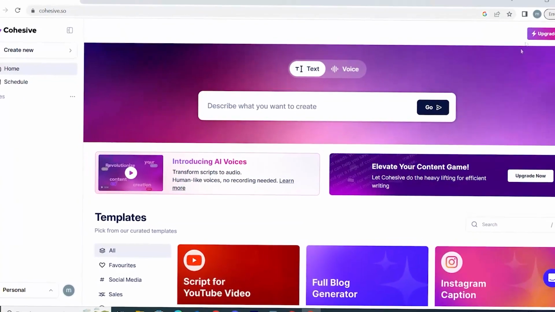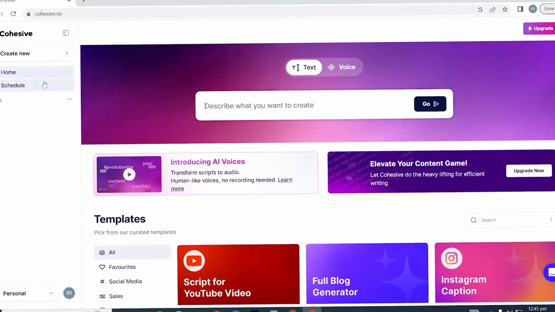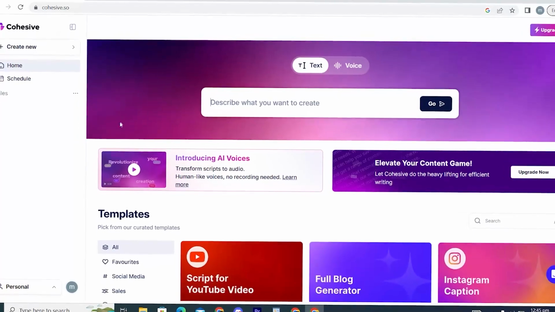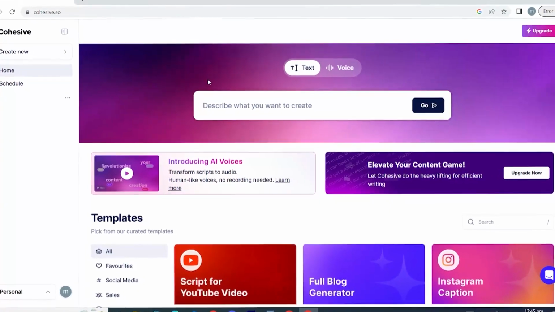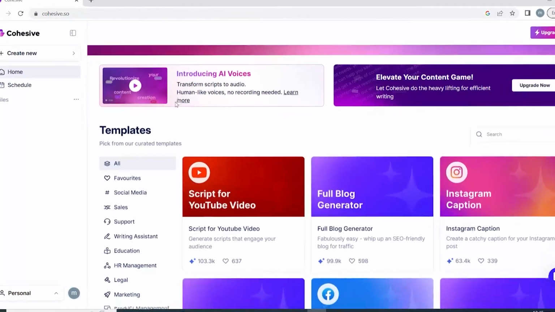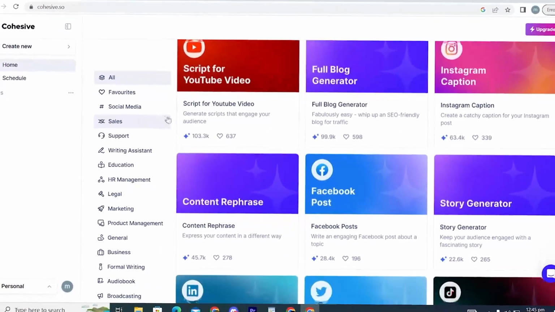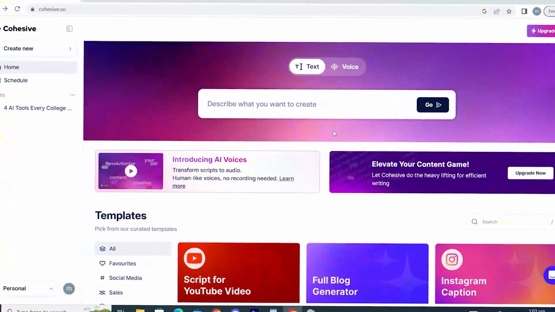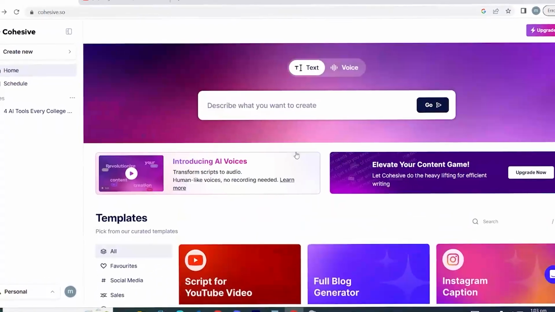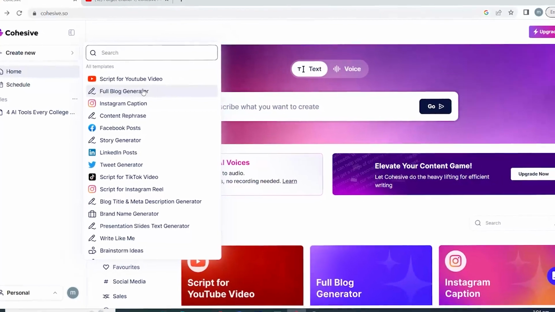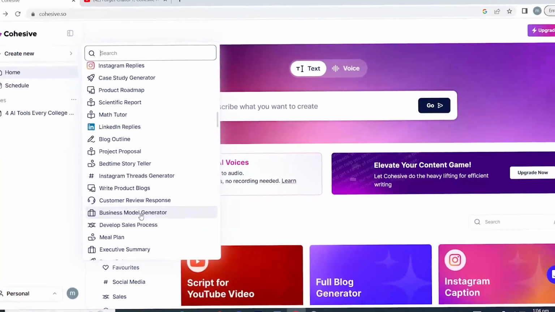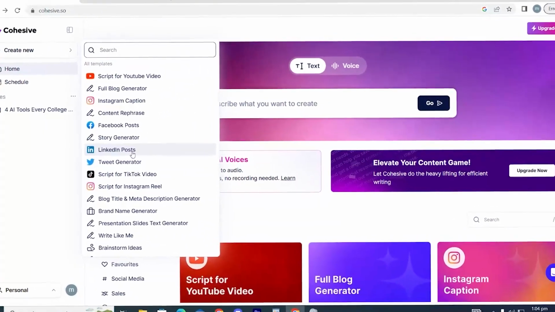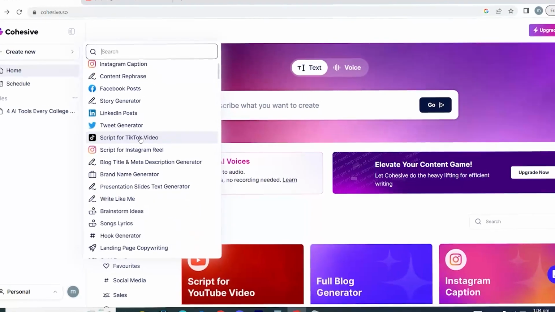Cohesive AI is an AI writer that succeeds in making content creation incredibly simple. It can produce the necessary high-quality content quickly. Contrary to ChatGPT, this is the main dashboard, and it aids in providing instructions on how to create content. You can type any original prompt you think of, and the system will start to propose options as soon as you start typing. It will also present you with a number of alternative ideas if you choose Create New right here. In order to get you started, you may scroll down and pick from more than 150 different templates, including ones for YouTube Shorts, landing page copy, song lyrics, cold emails, Google advertising, and much more.